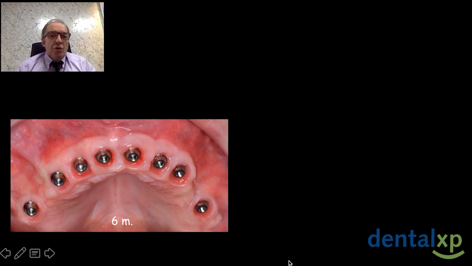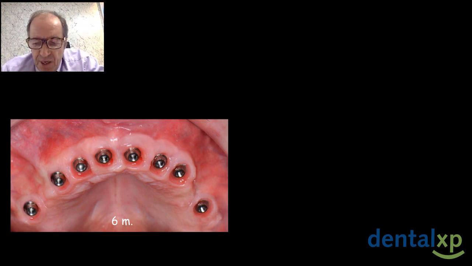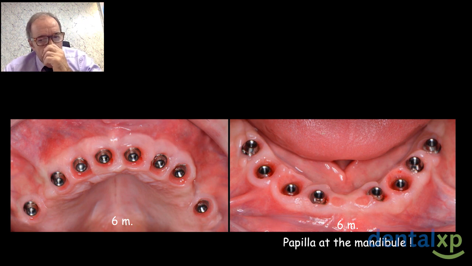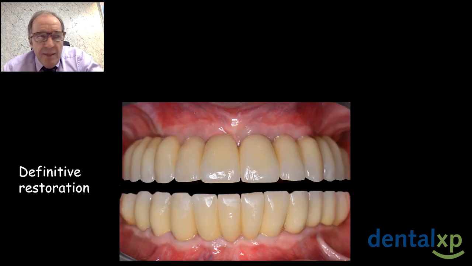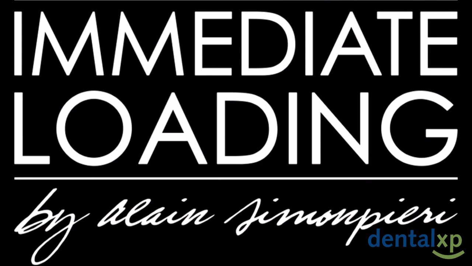And the question at the beginning was, is it possible to obtain papilla at the mandible? The answer is yes, sure we can obtain it if you follow this protocol, and the definitive restoration. As you can see, we have papilla at the maxilla, beautiful soft tissue, and exactly the same at the mandible.